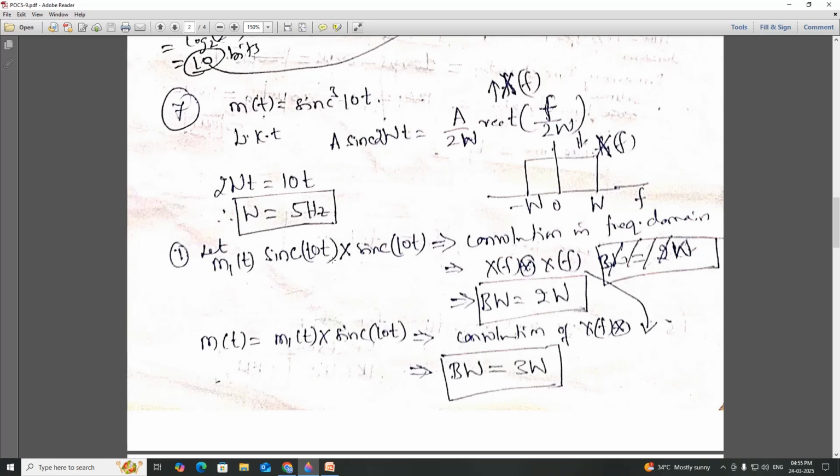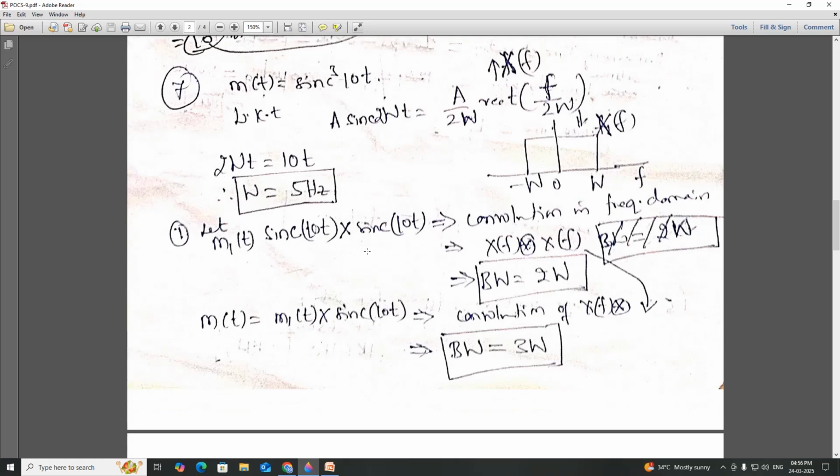Now first what we'll do here is consider the multiplication of two sinc functions, and the output will be the convolution. In the frequency domain it becomes a convolution, therefore the bandwidth will be double the bandwidth of the original signal. So the original signal bandwidth is W, and after convolution the bandwidth is doubled, 2 times W.